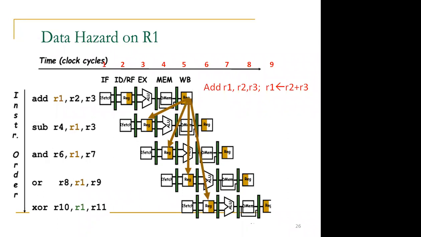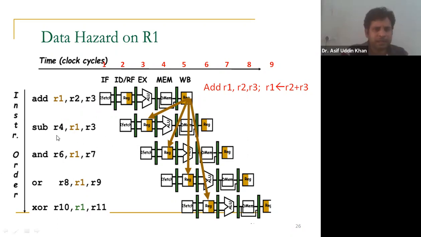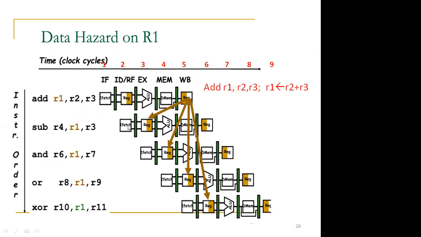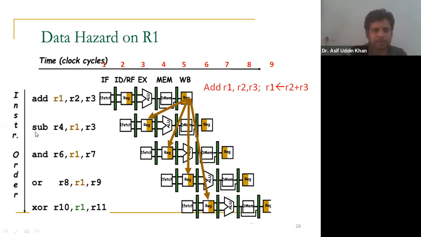Okay, so now come to the second instruction, sub R4, R1 and R3. This sub instruction's fetch operation is done at which clock cycle? Clock cycle number 2. Then in clock cycle number 3, this instruction is decoded, and the register read operation is done here.